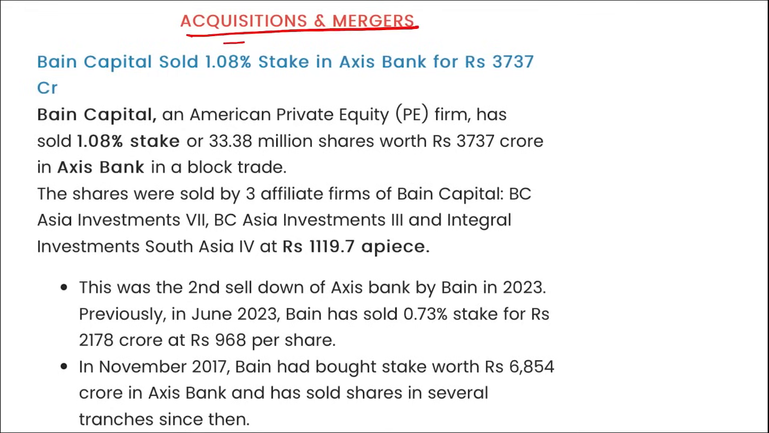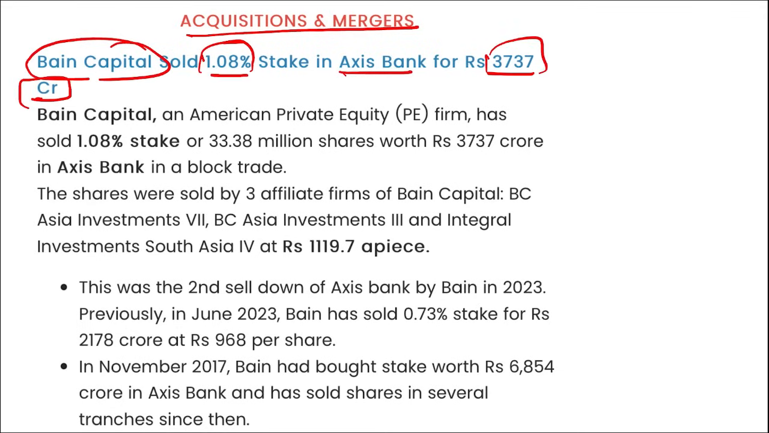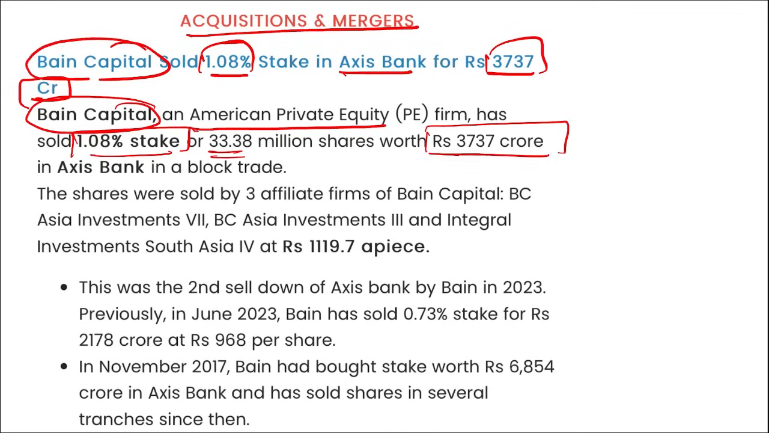Next is acquisition and mergers. Bain Capital sold their 1.08% stake in the Axis Bank for 3,737 crore rupees. I repeat, Bain Capital, this is the American private equity firm. They sold their 1.08% stake, or 33.38 million shares, worth 3,737 crore rupees in Axis Bank in a block trade. Mark this.